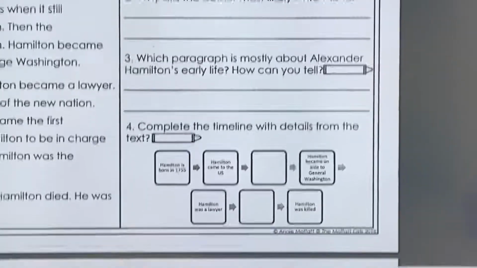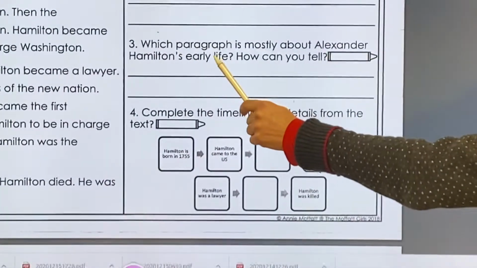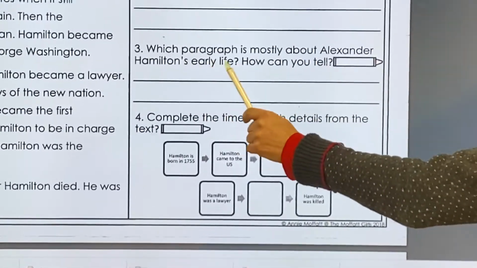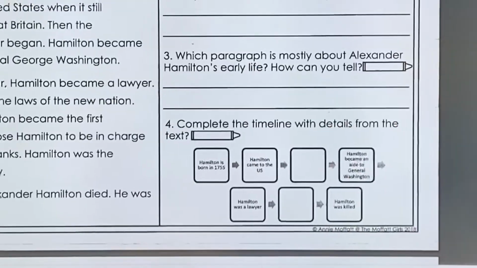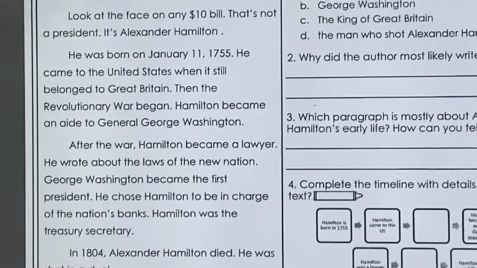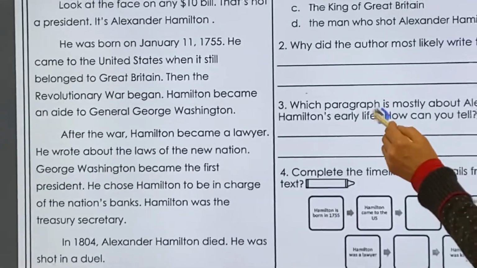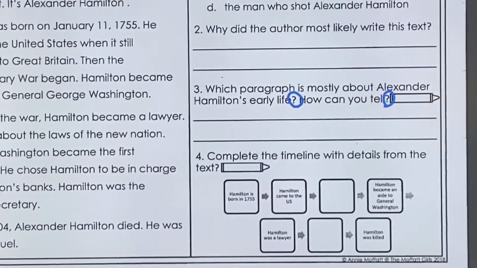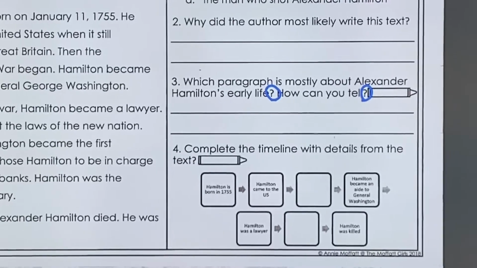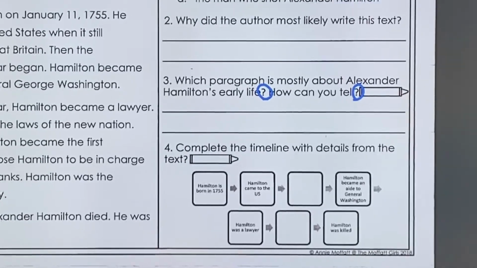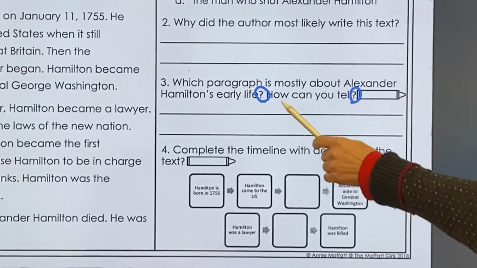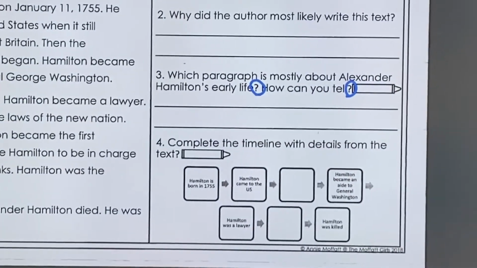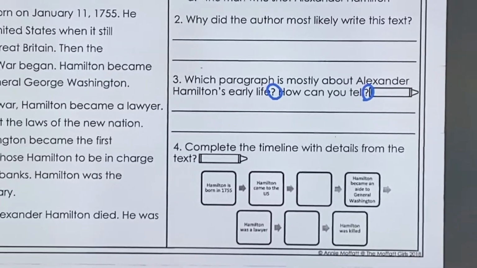Question number 3. Which paragraph is mostly about Alexander Hamilton's early life? How can you tell? So right now, I want you to look here. Number 3, we have 2 questions here, so we've got to make sure that we answer both parts. The first question said, which paragraph is mostly about Alexander Hamilton's early life? So we're going to have to go to our passage.